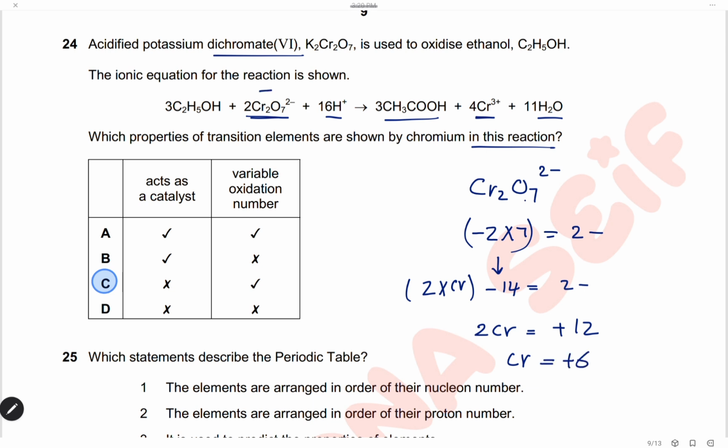That means the 2 chromium charges equal +12 and each chromium ion has a charge of +6. So the charge of chromium here is +6 and it changes to +3. So this is a property of transition metals, that they have variable oxidation numbers. This is of course shown by the reaction because we have a decrease in the oxidation number of chromium from +6 to +3. But this reaction doesn't show that chromium ions or the dichromate ion act as a catalyst. So this property is wrong. The reaction doesn't show that the dichromate ion has any catalytic property, but it shows the change in the oxidation number. So the answer is C.